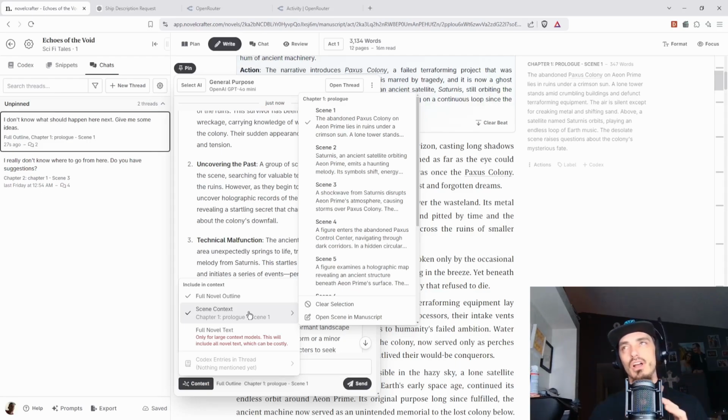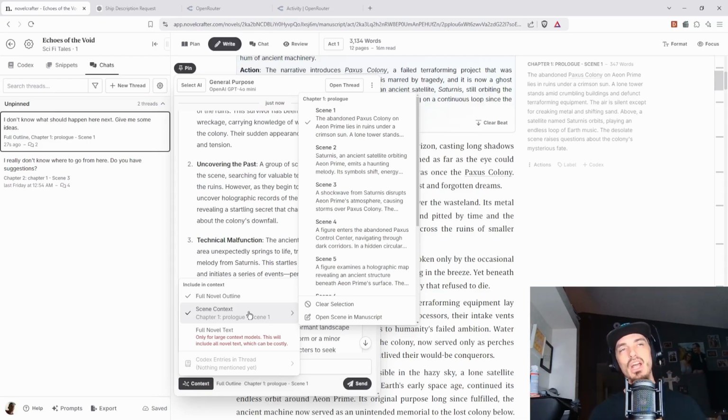So if you do full novel outline, it's going to pull all those summaries, right? So it's going to have an idea of what's happened in your entire book to that point, pulling in that information. That sounds great on the surface. The problem with chatting with this is that every time you chat with it, it uses tokens from OpenRouter.